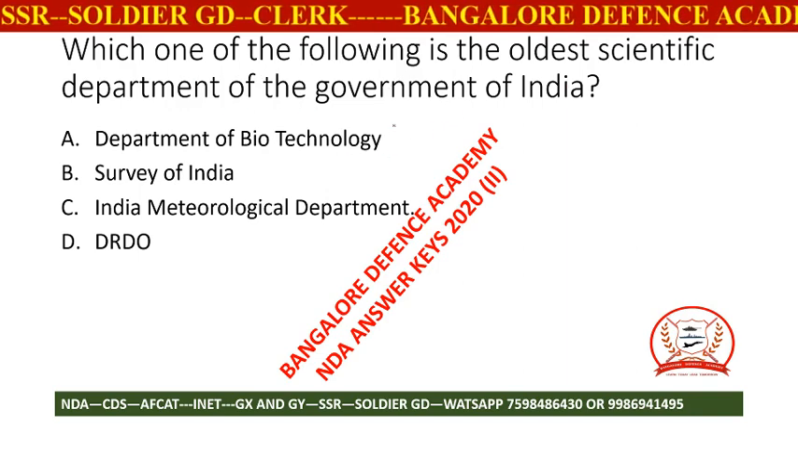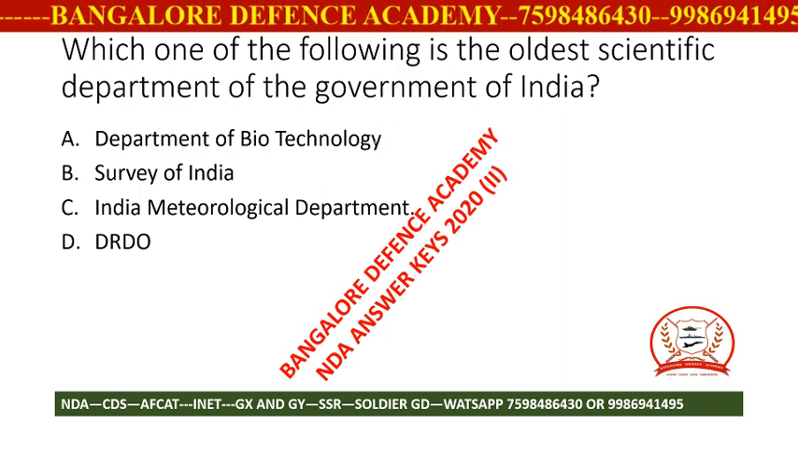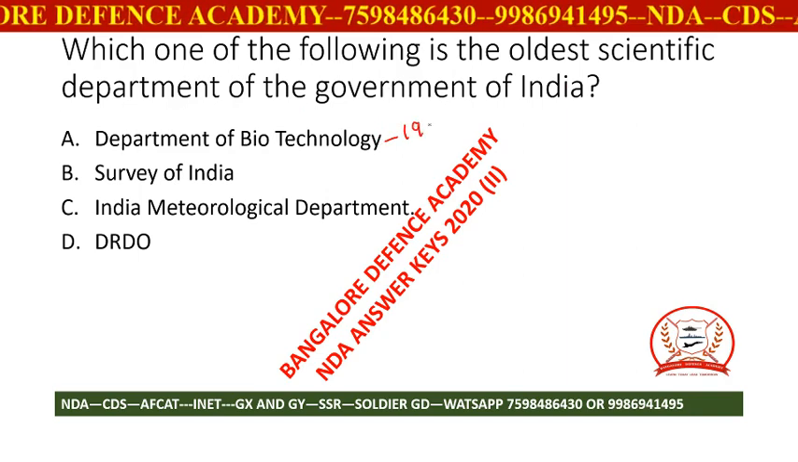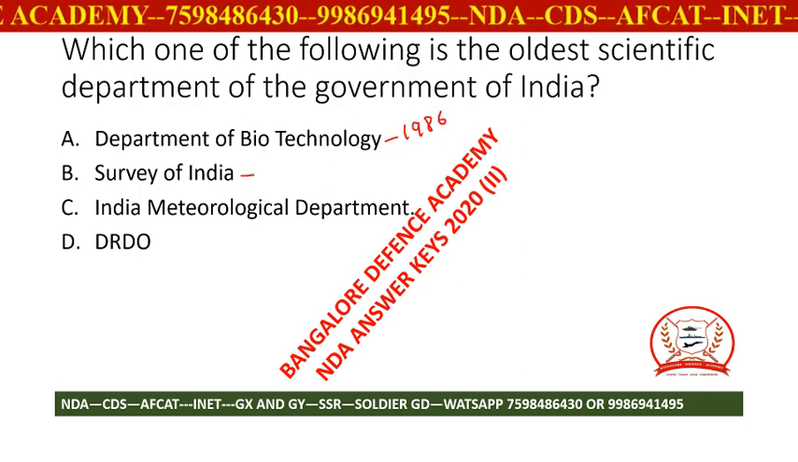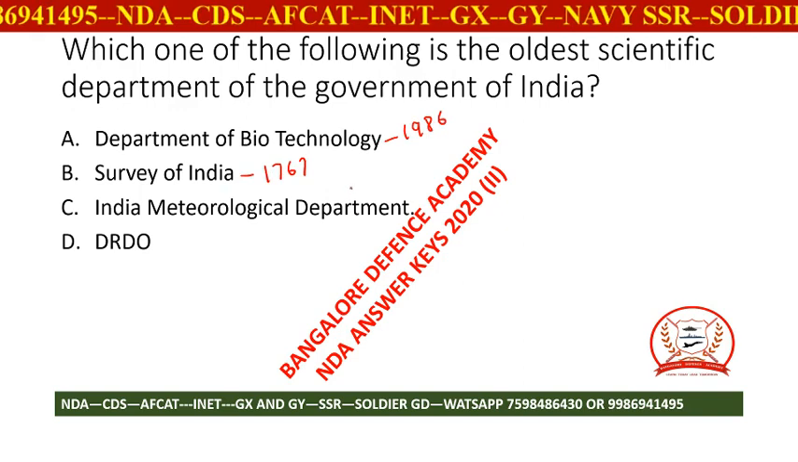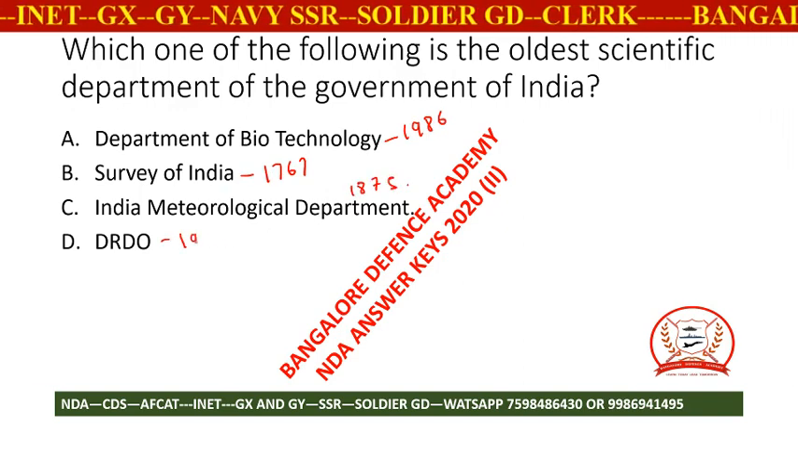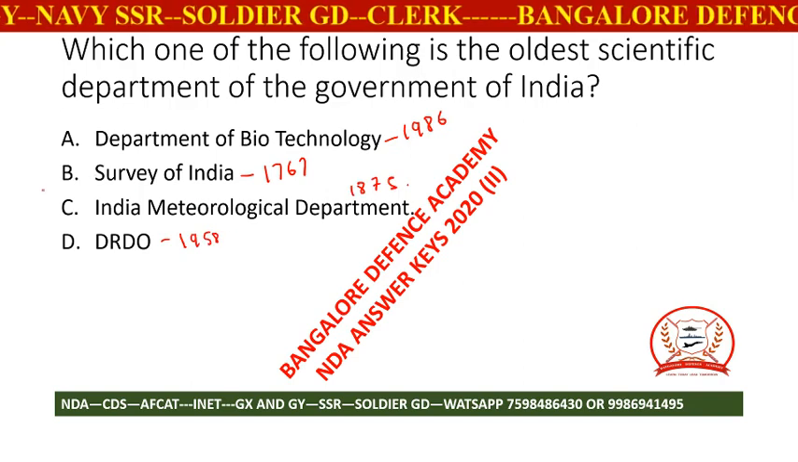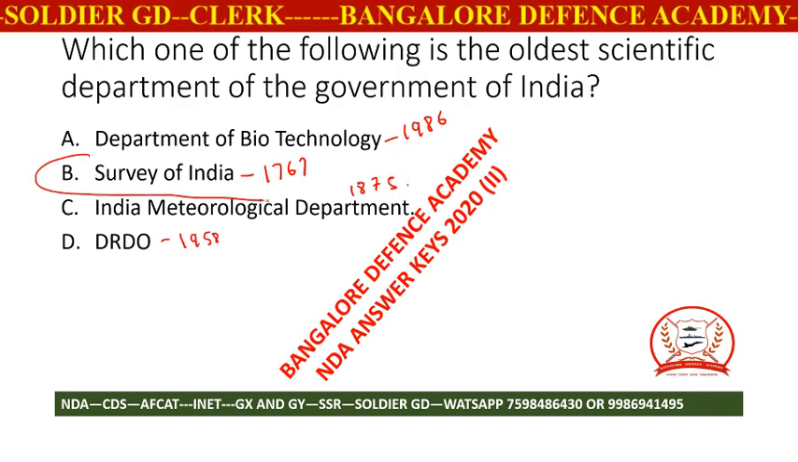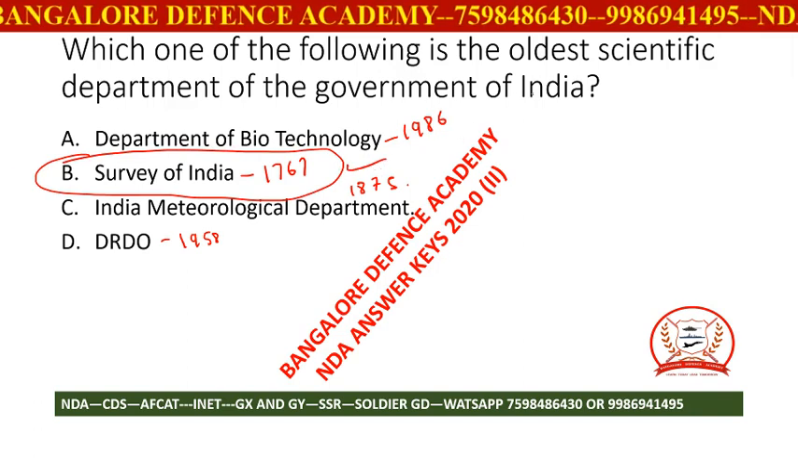Next, which one of the following is the oldest scientific department of the government of India? Very interesting question. Friends, let me give you the important dates here. Department of Biotechnology was in 1986. Survey of India is 1767. India Meteorological Department is in 1875 and DRDO was started in 1958. Obviously looking at the options, B is the right answer, that is Survey of India is the oldest scientific department.